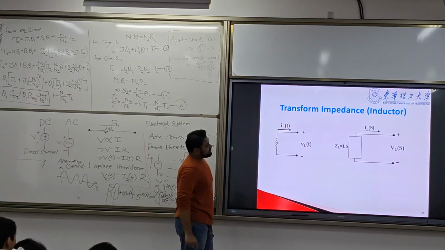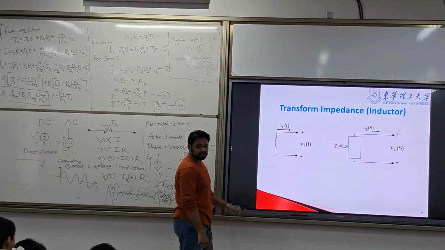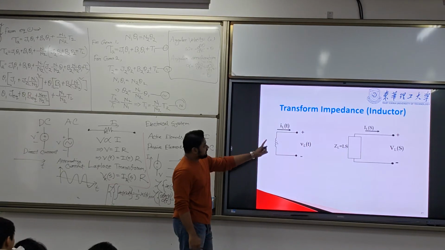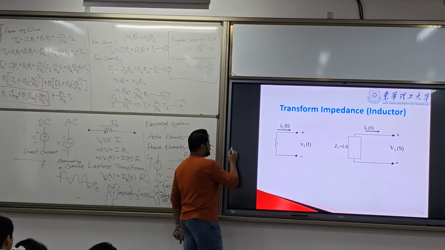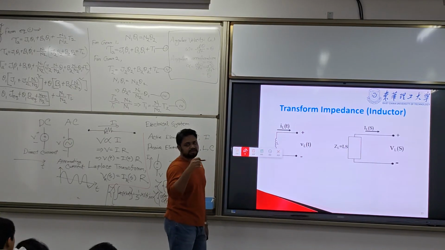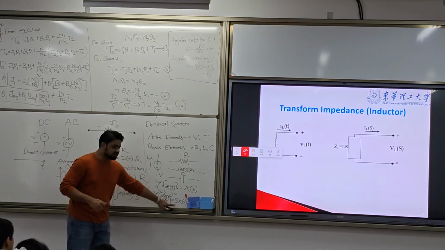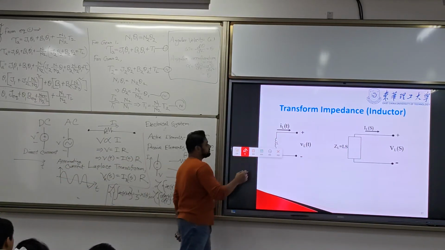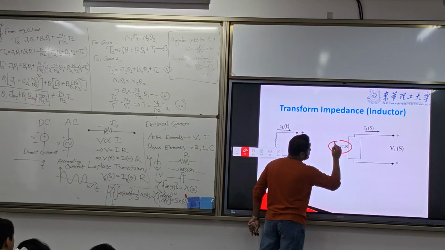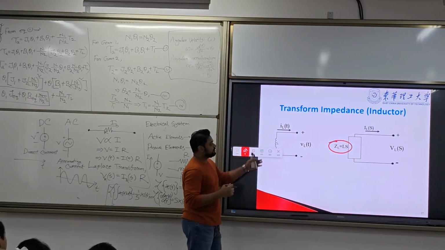Now for the inductor, we can write it L into S in the Laplace domain, because the inductor voltage involves the derivative of the current, dI/dt, so we have an S term. So for ZL we can directly write L into S. Why are we converting?